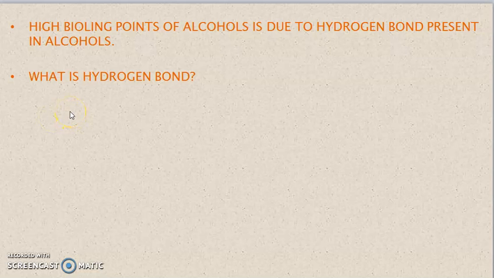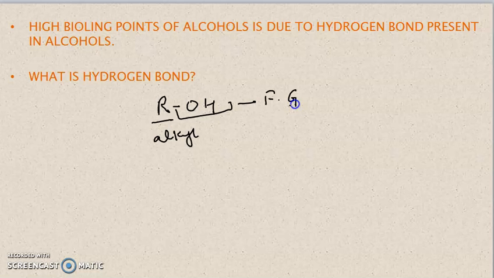Now, what is hydrogen bonding? We will now discuss what hydrogen bonding is. We know alcohols are R-O-H. Here R is an alkyl part and OH is a functional group. We know this R may be CH3, C2H5 or C3H7, etc.